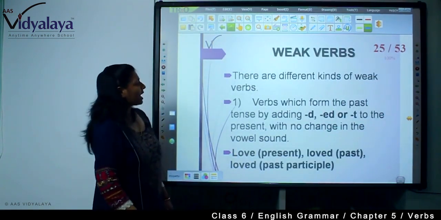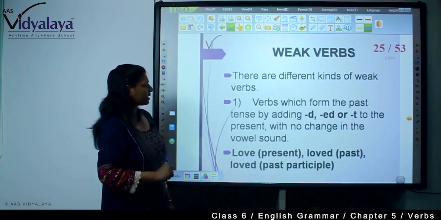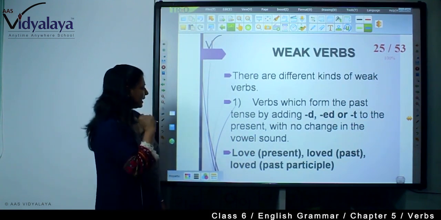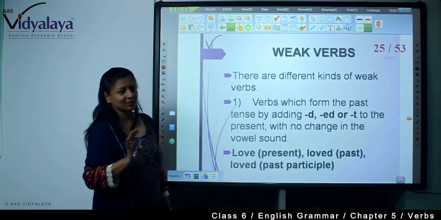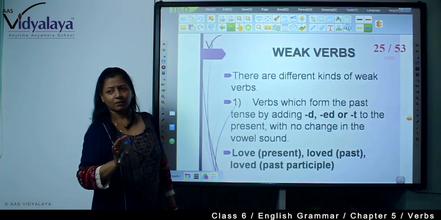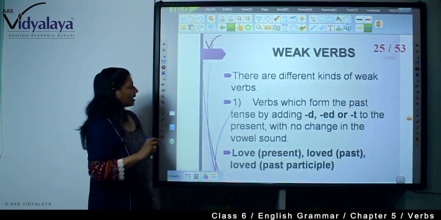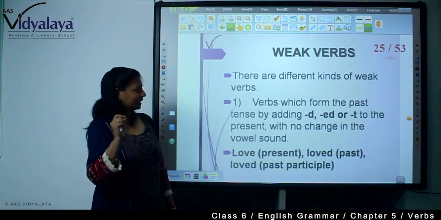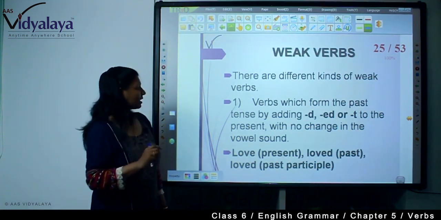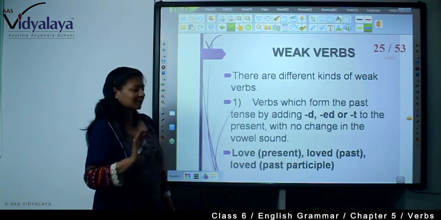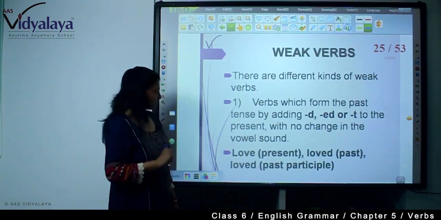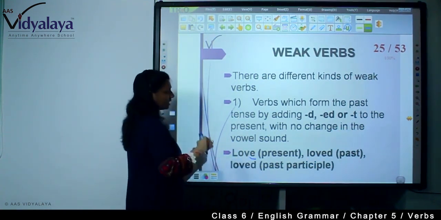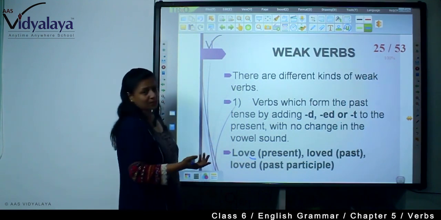Now, there are different kinds of weak verbs. First, verbs which form the past tense by adding d, ed or t to the present verb with no change in the vowel sound. They don't change the vowel sound. For example, love. They haven't changed the vowel sound. Loved is the past and loved is the past participle.